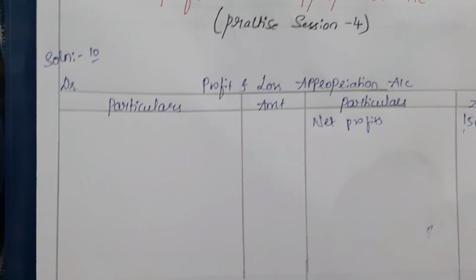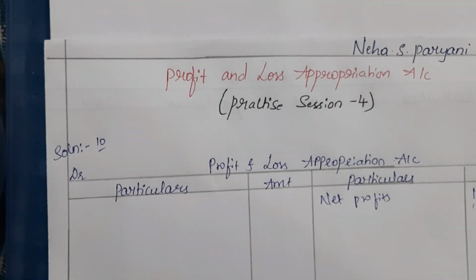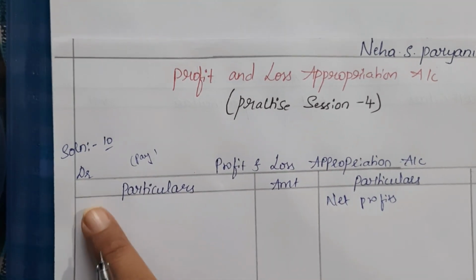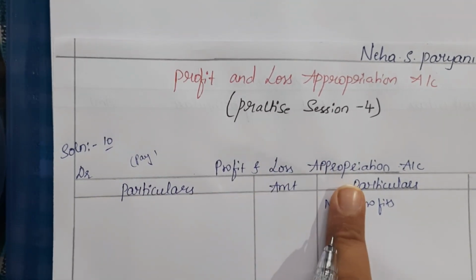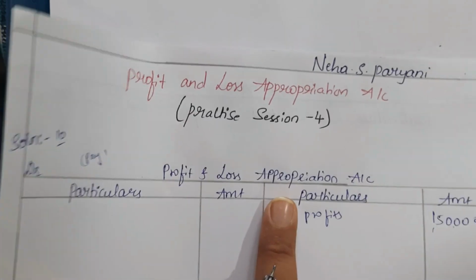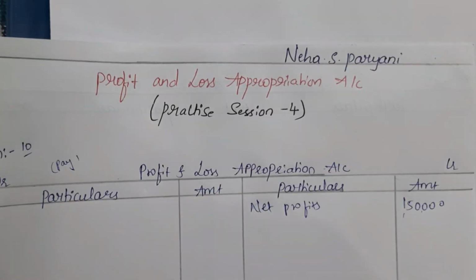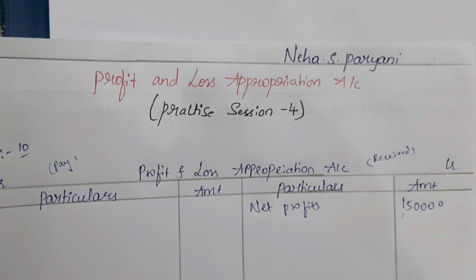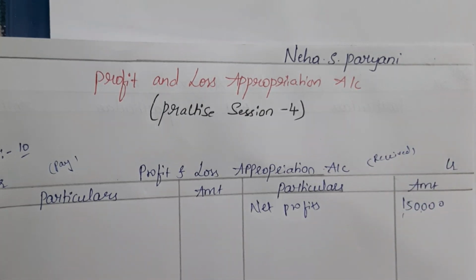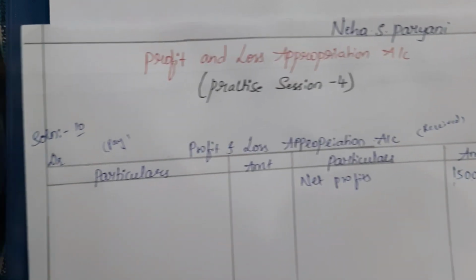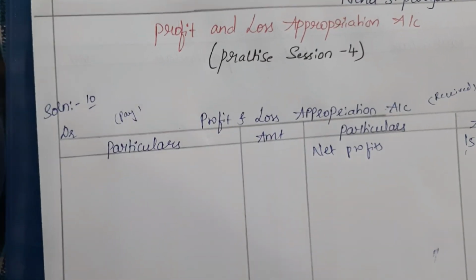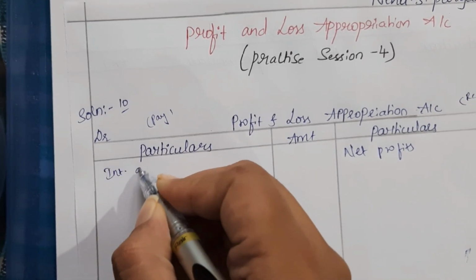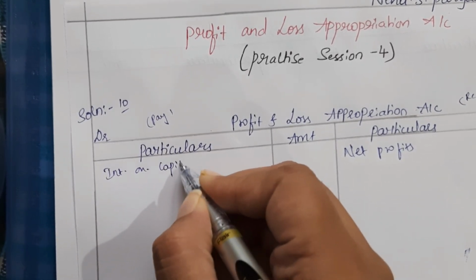So remember one thing, whenever the firm has to pay something to the partners, it will be recorded on the debit side of P&L appropriation account. Okay, and whenever the firm has to receive something from the partners, it will be recorded on the credit side of the P&L appropriation account. Clear? Now here the firm has to pay interest on capital to the partners, right? So on the debit side, interest on capital.